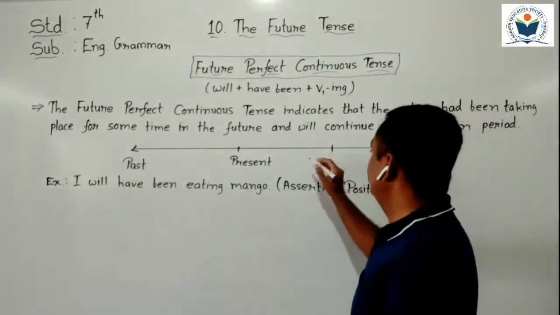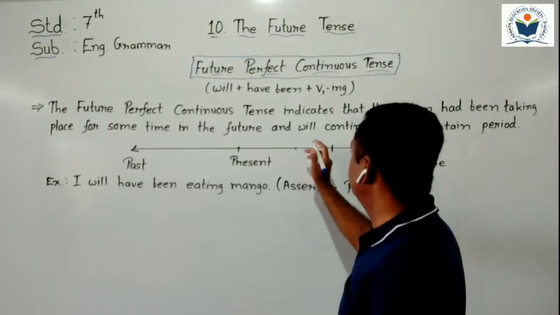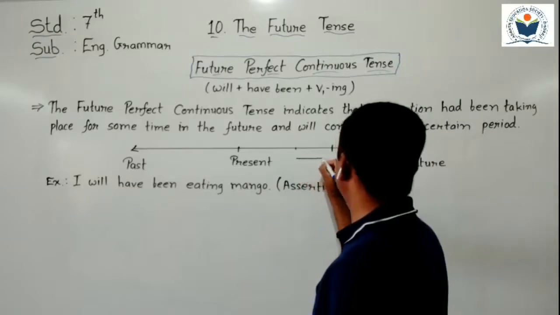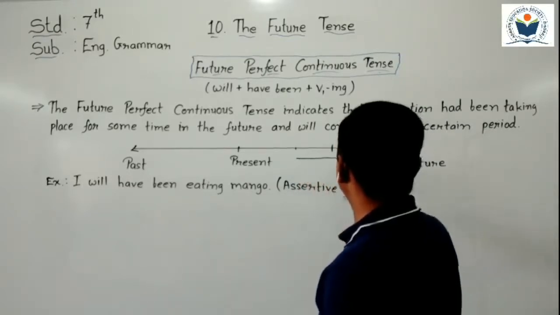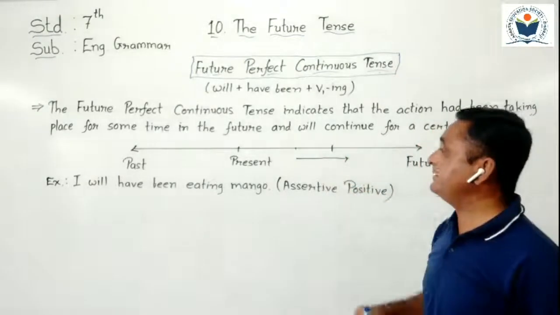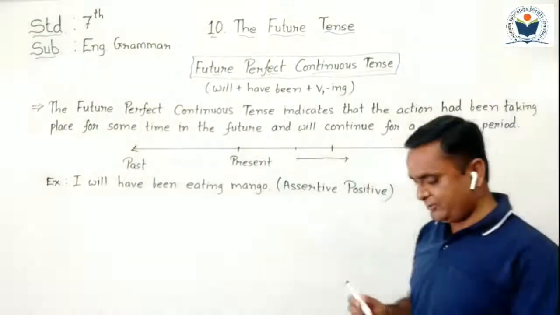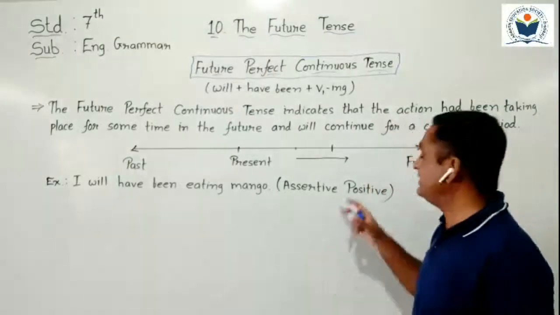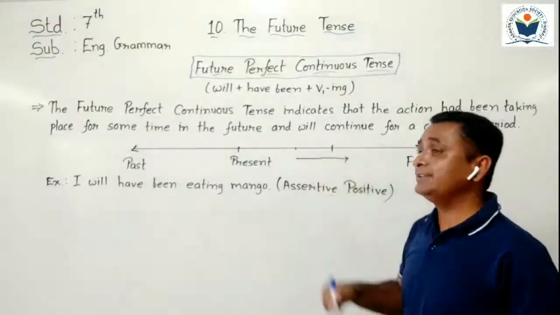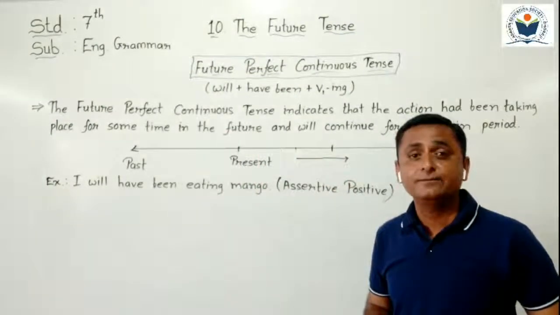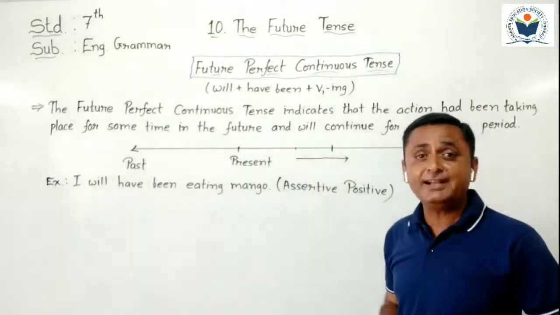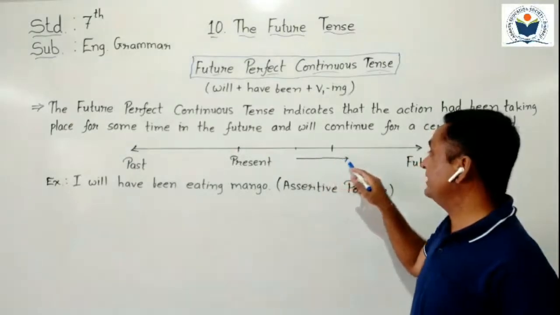At that time, some action started before that point, and the action will be continued while you are talking about a specific time period. In simple language, जब आप किसी फ्यूचर पॉइंट के बारे में बात कर रहे हो, उस टाइम पे कोई एक्शन चालू होगी, कंटिन्यू होगी, और वो पास्ट में स्टार्ट, पास्ट मीन्स बिफोर फ्यूचर टाइम पॉइंट इट स्टार्टेड, it is known as a future perfect continuous tense.